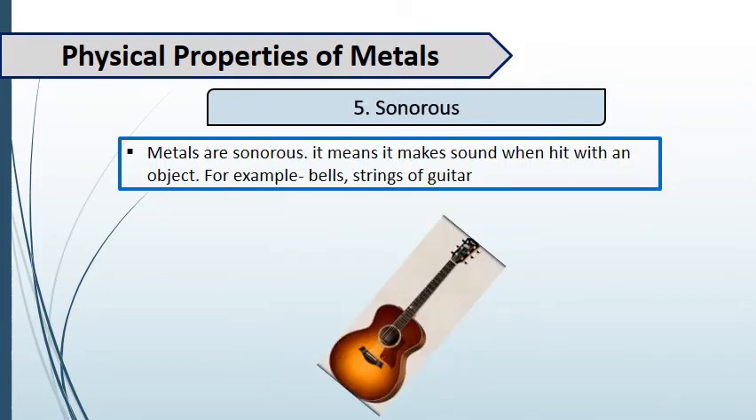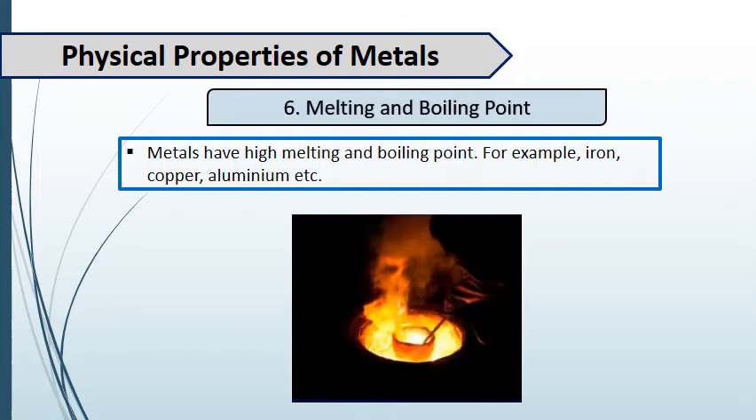Next, sonorous. Metals are sonorous. When they strike with a hard object, they produce sound. Next, melting and boiling point. Metals have high melting and boiling points. For example, we need 1535 degrees Celsius temperature to melt iron.